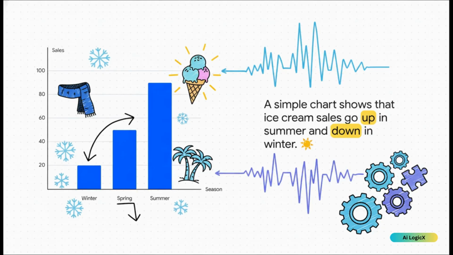Just a quick glance at this simple bar chart tells you a super clear story. People buy less ice cream in the winter and way more in the summer. No surprise there, right? But visualization makes complex data simple and helps us spot those important patterns right away.